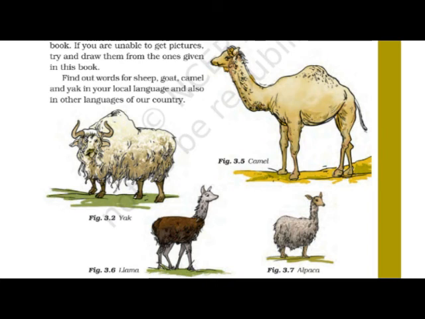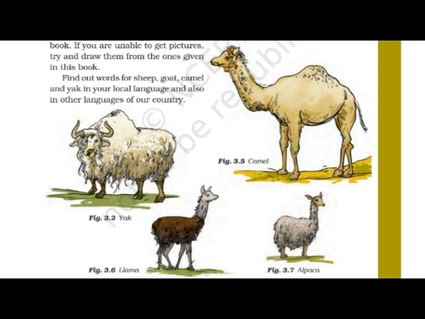The first column will be the serial number, the second column the name of the animal from which we get the wool, then what they are called in the local language in your locality. Suppose I'm living in Kolhapur, then which words are used for the particular animal in Kolhapur, that is the local language. And one more column you have to make: what they are called in another part of the country. Make the chart and complete the activity.